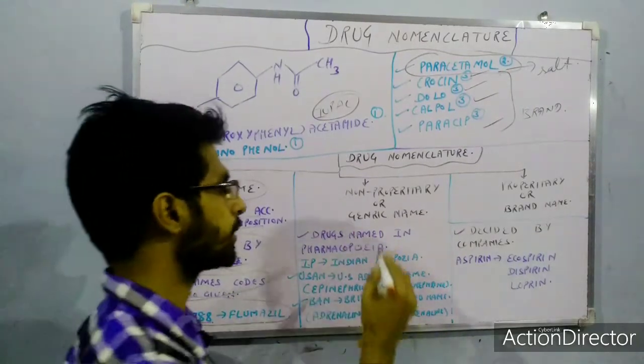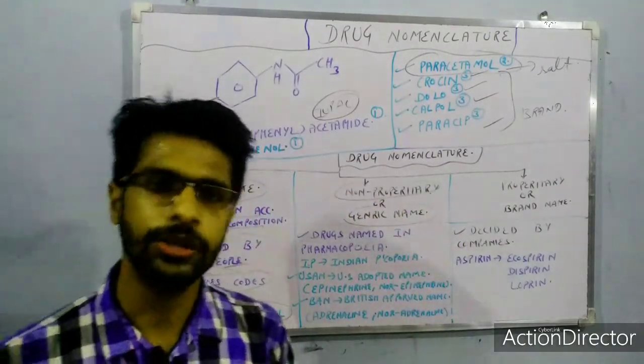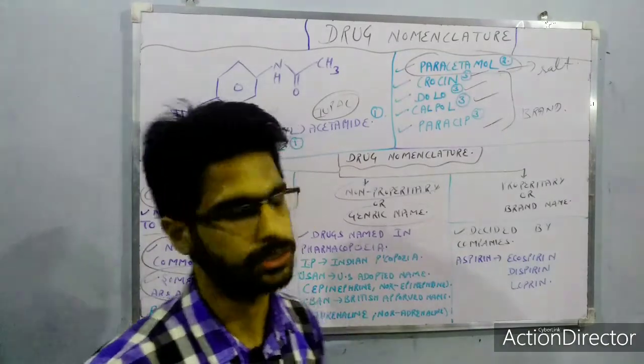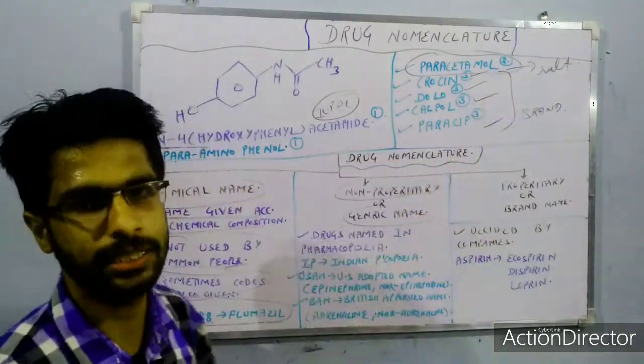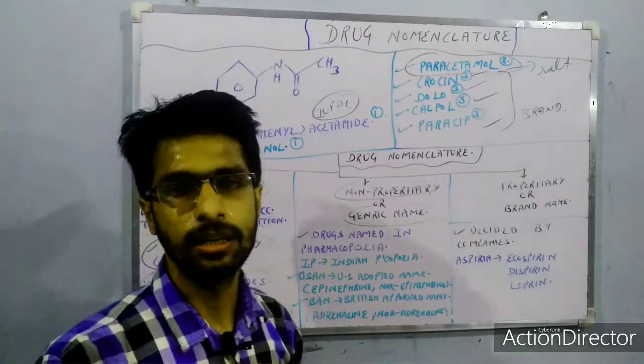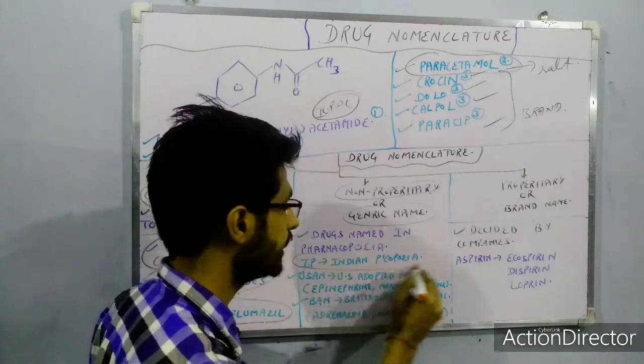Second is the non-proprietary name or generic name. You have heard about generic medicines and branded medicines. The generic name is used when you know the salt, and the salt must be present in the official compendia of the country. For example, India has the Indian Pharmacopoeia.